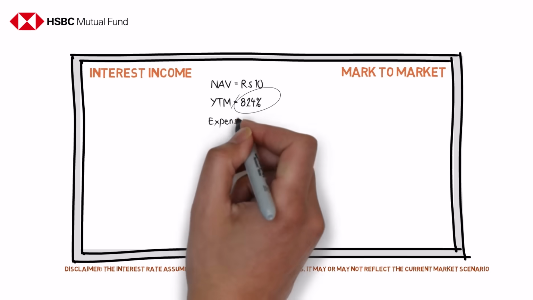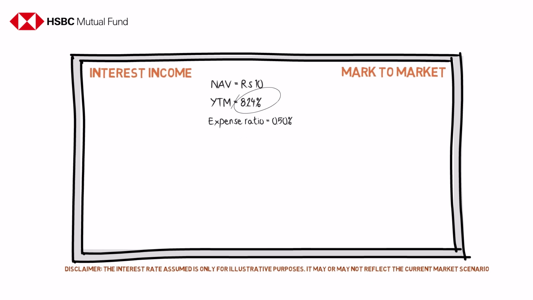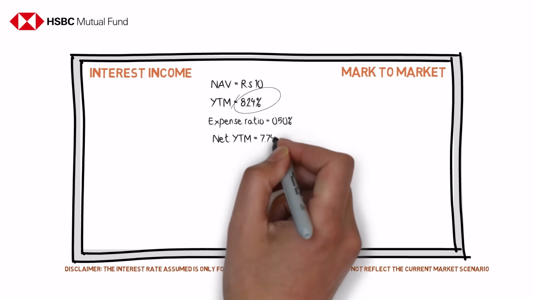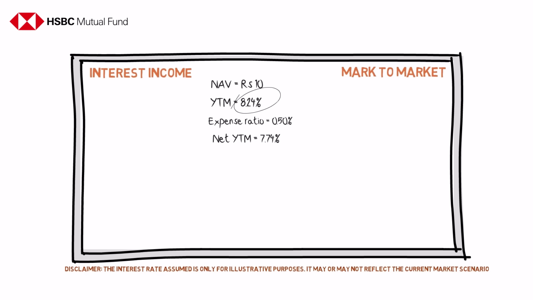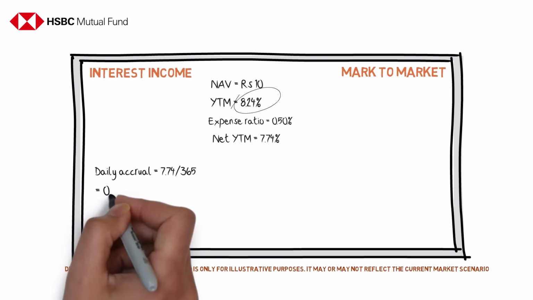Its expense ratio is 0.5% per annum. The return to the investor is accrual less expenses, so therefore the net YTM is 7.74% per annum. This is what is known as the annual accrual for the fund. To determine how much the fund would earn on a single day, we will compute the daily accrual by dividing the annual accrual by 365 days. This amounts to 0.2% per day.